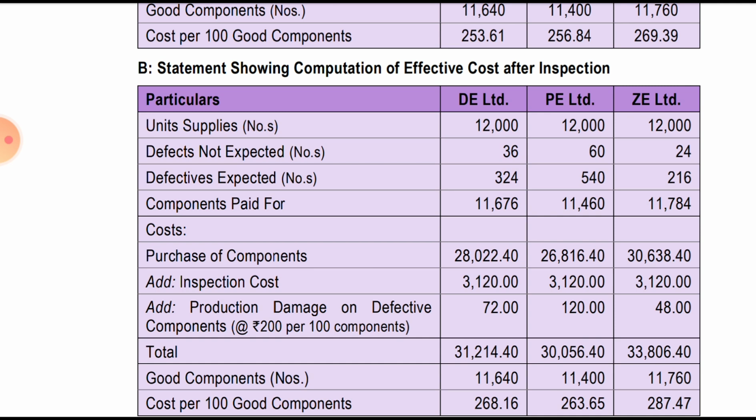So we would be paying for 12,000 minus 324 to the supplier, and we would not be paying for 324.